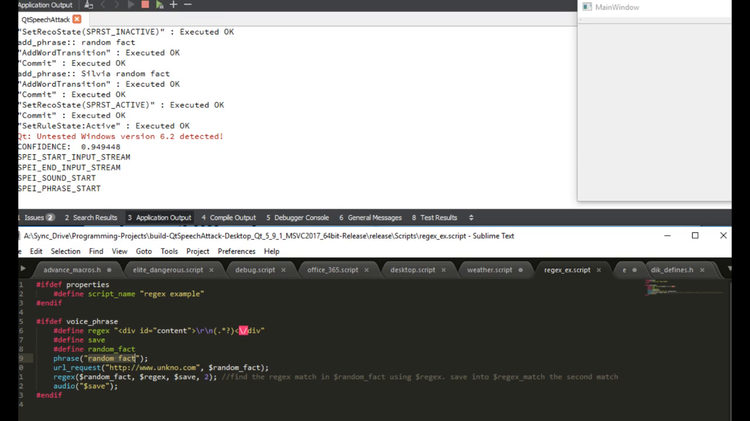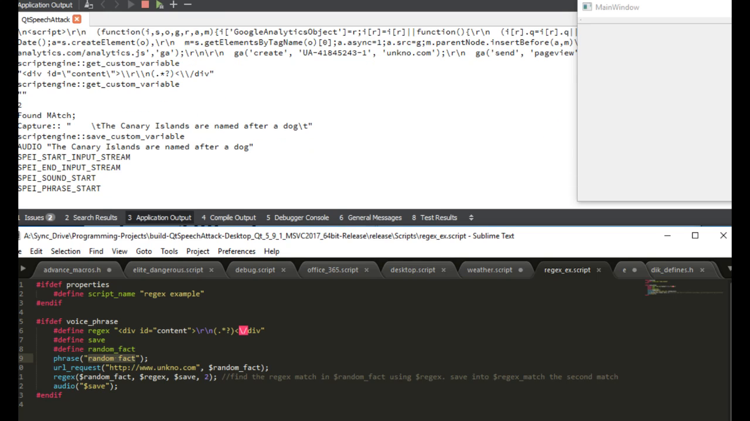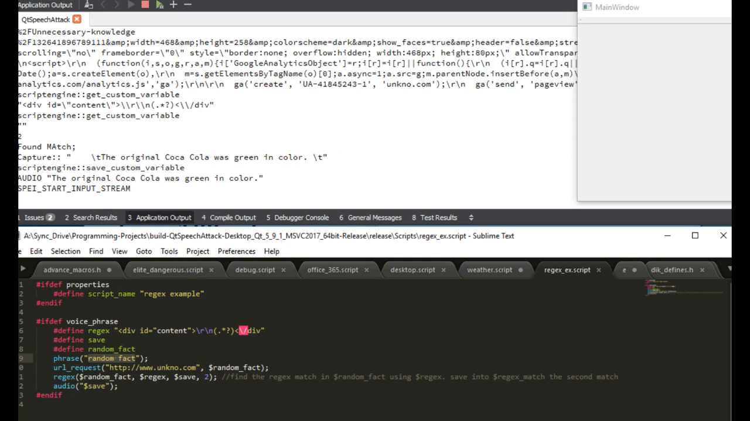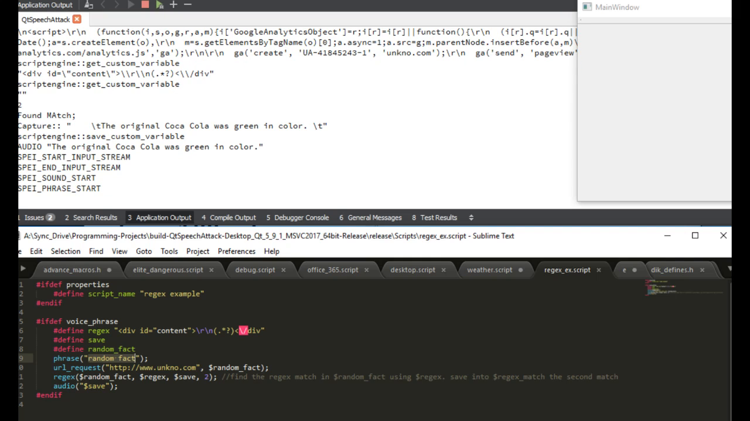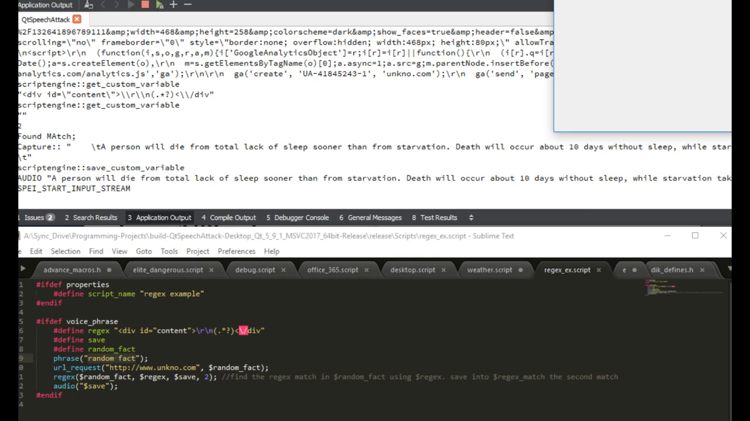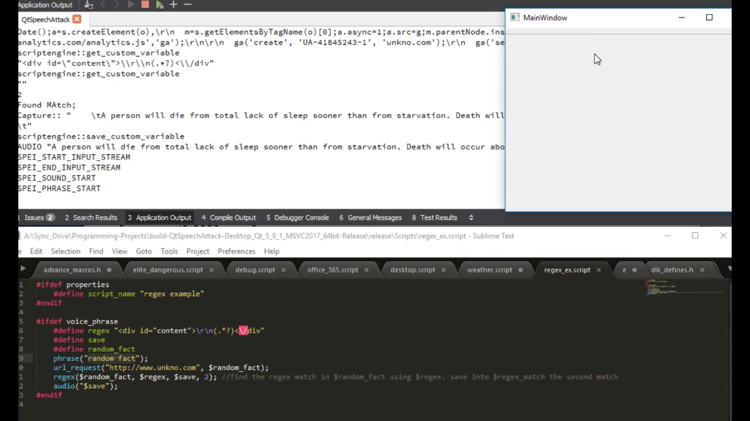Random fact. The Canary Islands are named after a dog. Well, that is a pretty random fact now that you think about it. Random fact. The original Coca-Cola was green in color. That's quite delicious. Random fact. A person will die from total lack of sleep sooner than from starvation. Death will occur about 10 days without sleep, while starvation takes a few weeks. And you will also die pretty fast without water too.